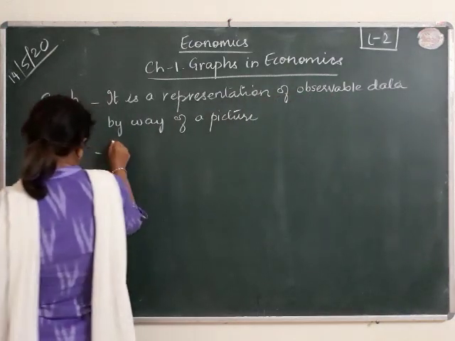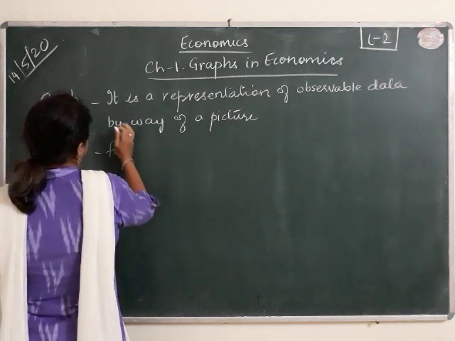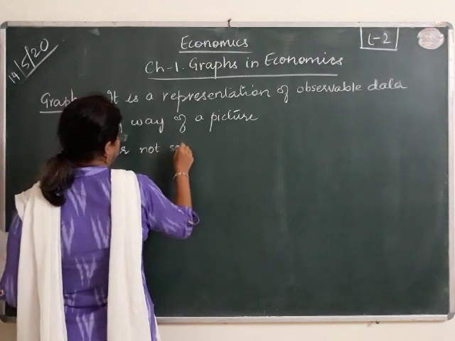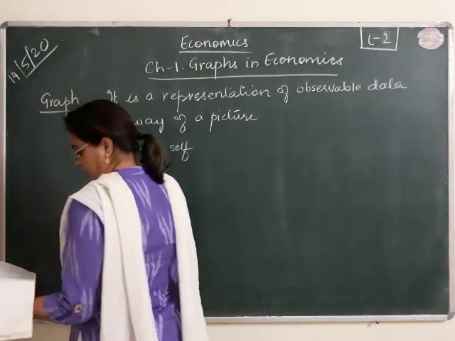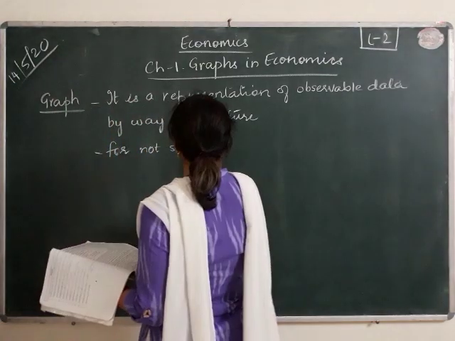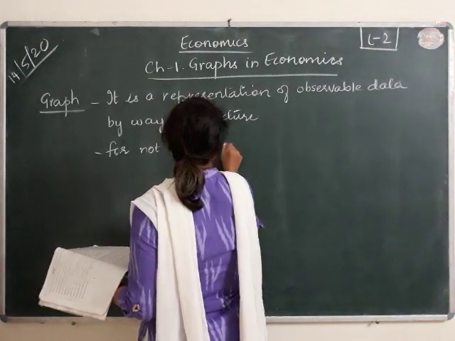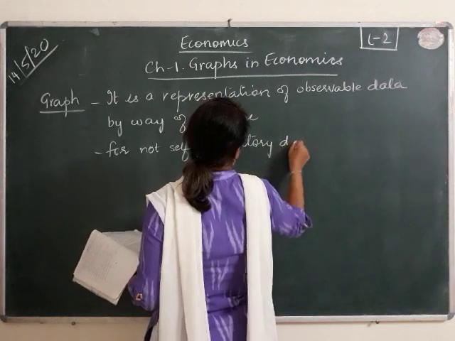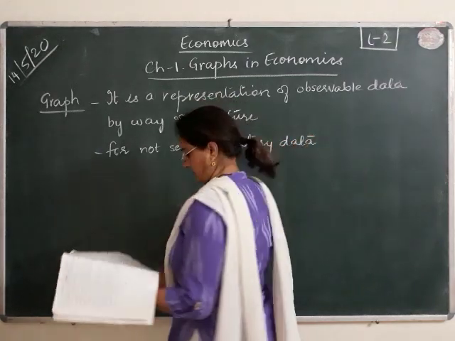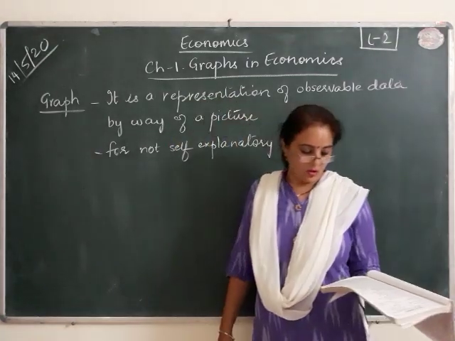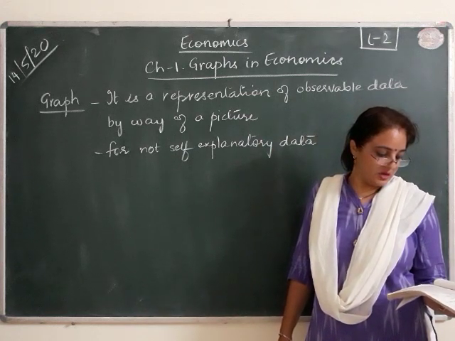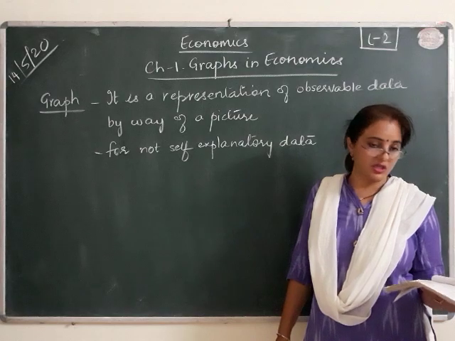I will write down in the form of points: this is for non-self-explanatory data. A graph is drawn for data with continuous frequency distribution.